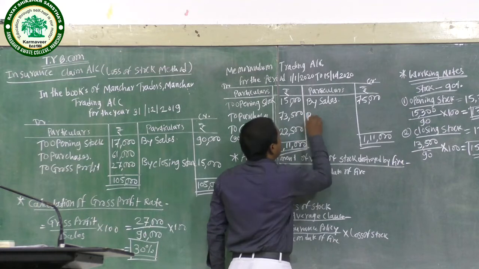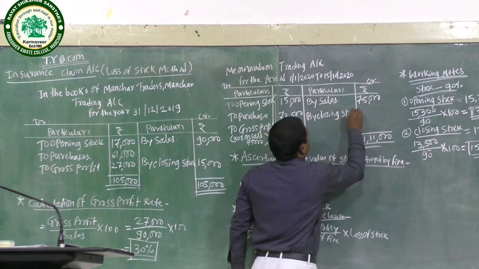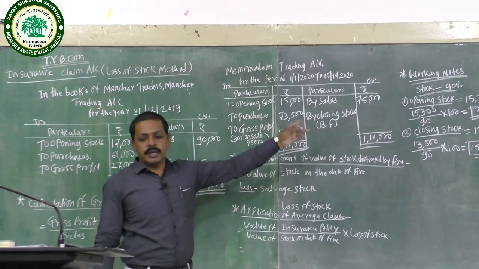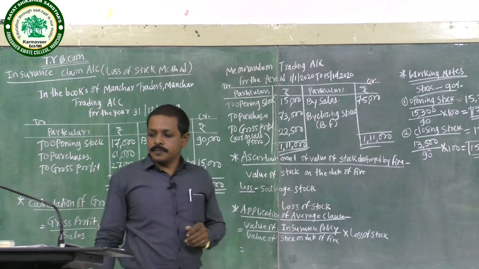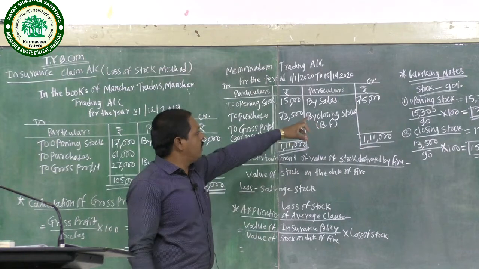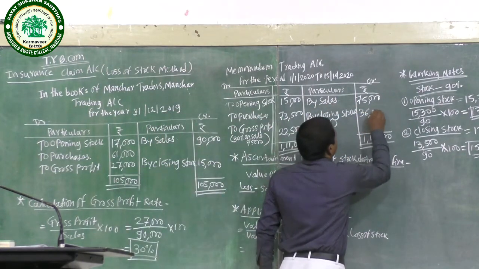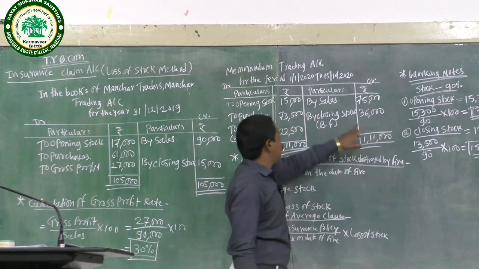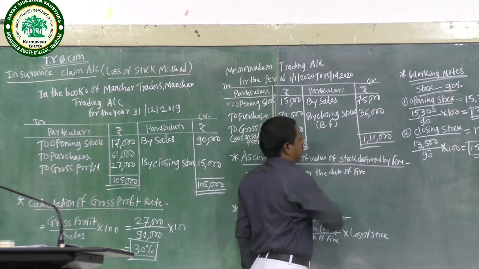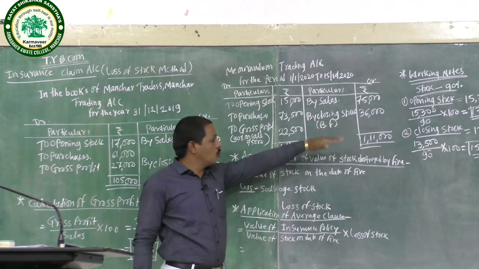The closing stock, in brackets balance in figure, is calculated: 1,11,000 minus 75,000 is equal to 36,000. So 36,000 is the closing stock, balancing figure, and the memorandum trading account is closed.